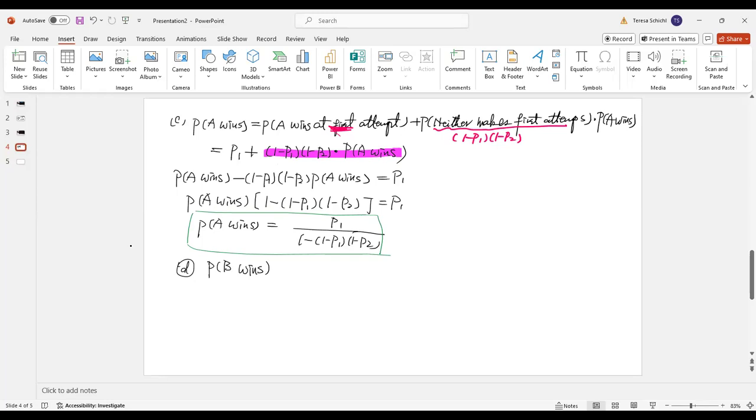Okay, so for B to win, it has to happen on an even-numbered attempt, right? So we know the first time B can win is on the second attempt. So it's 1 minus P1 times P2. Then the second one is at the fourth attempt. At the fourth attempt, that means A has to fail twice and B has to fail once.